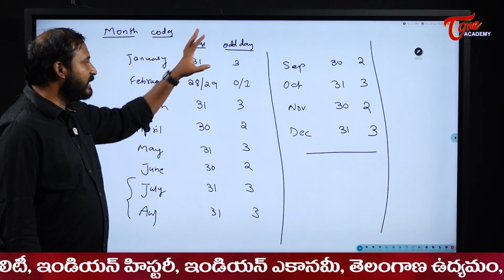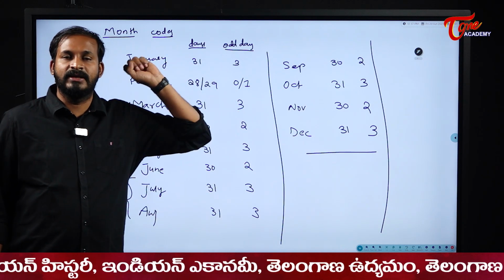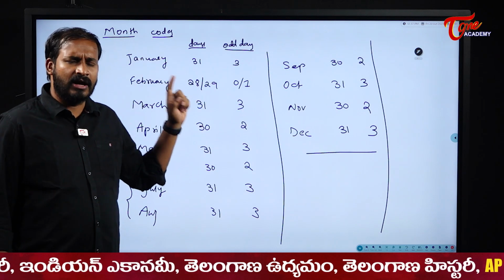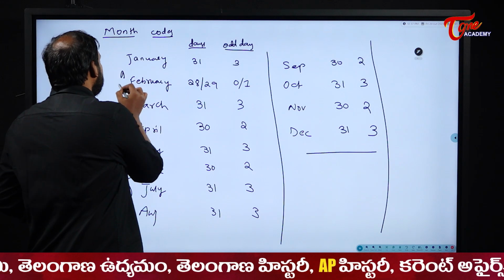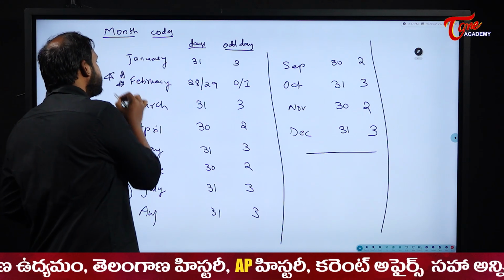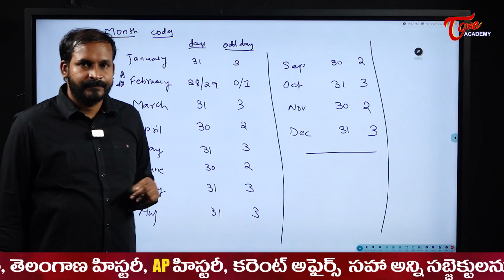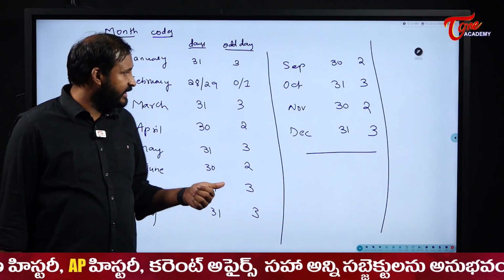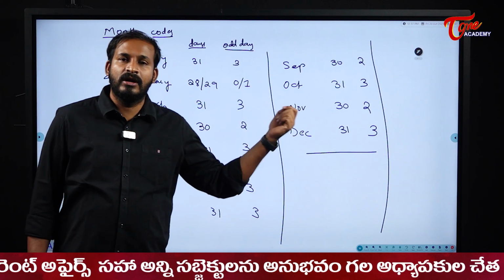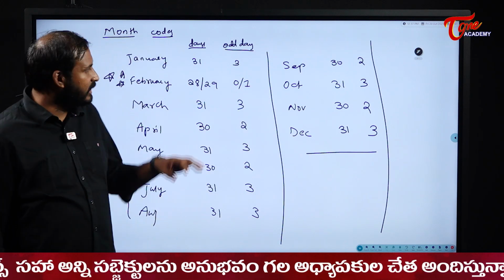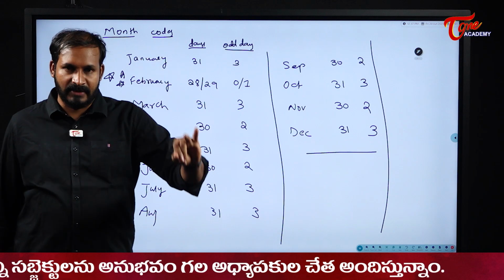Month codes are nothing but the number of odd days in that particular month, which will be the month code for that month. All the months are fixed except for February. Why? Because the number of days in February changes based on the type of year. If it is a normal year, it will have 28 days. If it is a leap year, it will have 29 days. Because of that, 0 or 1 odd days. Okay, so we have seen the month codes.